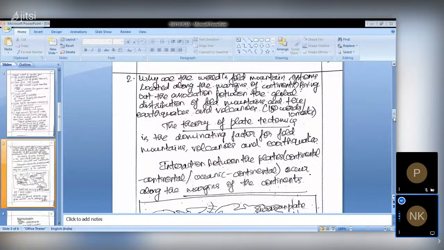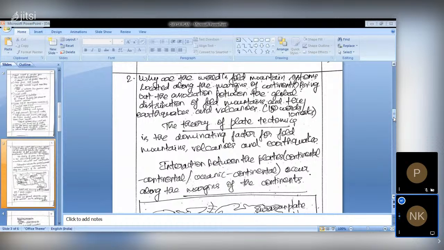The second part of the question, you can see, is to bring out the association between the global distribution of fold mountains and the earthquakes and volcanoes. So here you have to answer the question in three parts. The first is about what fold mountains are and why they are located along the margins of the continents. The second part is about the association between the global distribution of fold mountains. The third part is that you should link the fold mountains with earthquake and volcano phenomena.